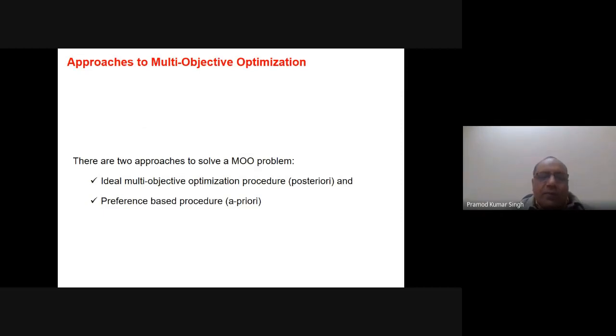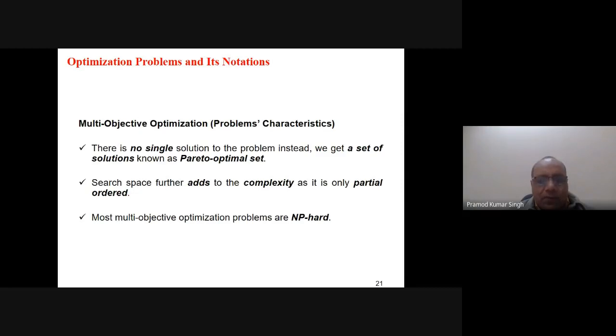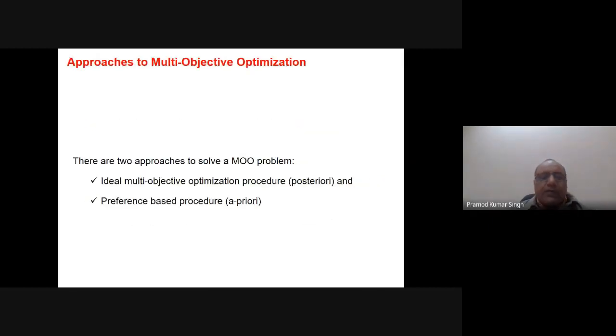So there are two approaches to solve the multi-objective problem. I just gave you the different complexities and what we basically aim for in multi-objective optimization. So there are two different approaches to solve the multi-objective optimization problem, MO meaning multi-objective optimization.